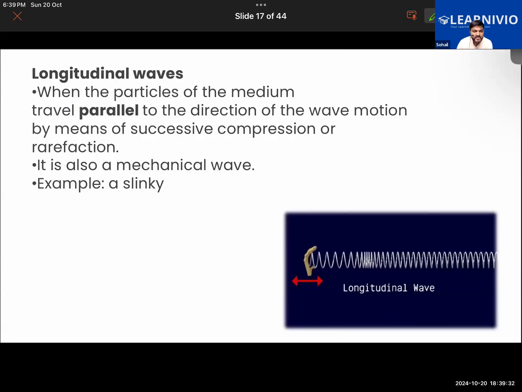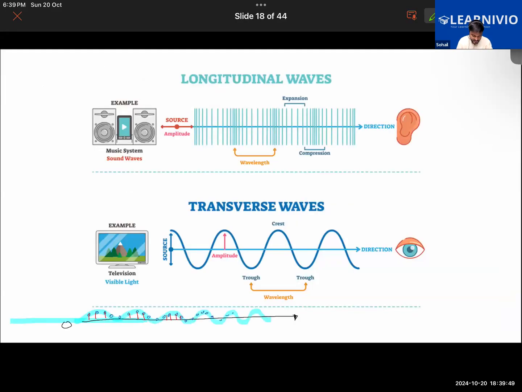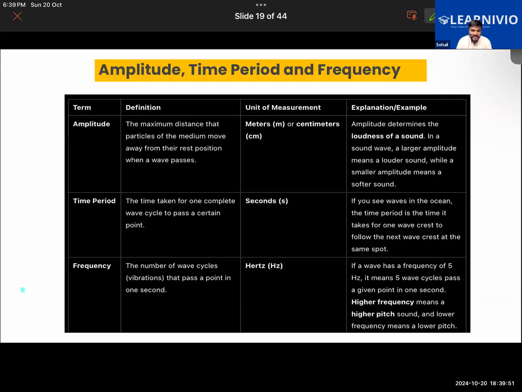Now take a look at the longitudinal waves, in which you will see that the particles of the medium are moving parallel to the wave motion. The motion of the wave is like this, and the medium is also moving like this. It is moving in the form of compressions and rarefactions. So that is something we learned, and we will also be learning about time period and frequency. Today we'll be learning about amplitude also.